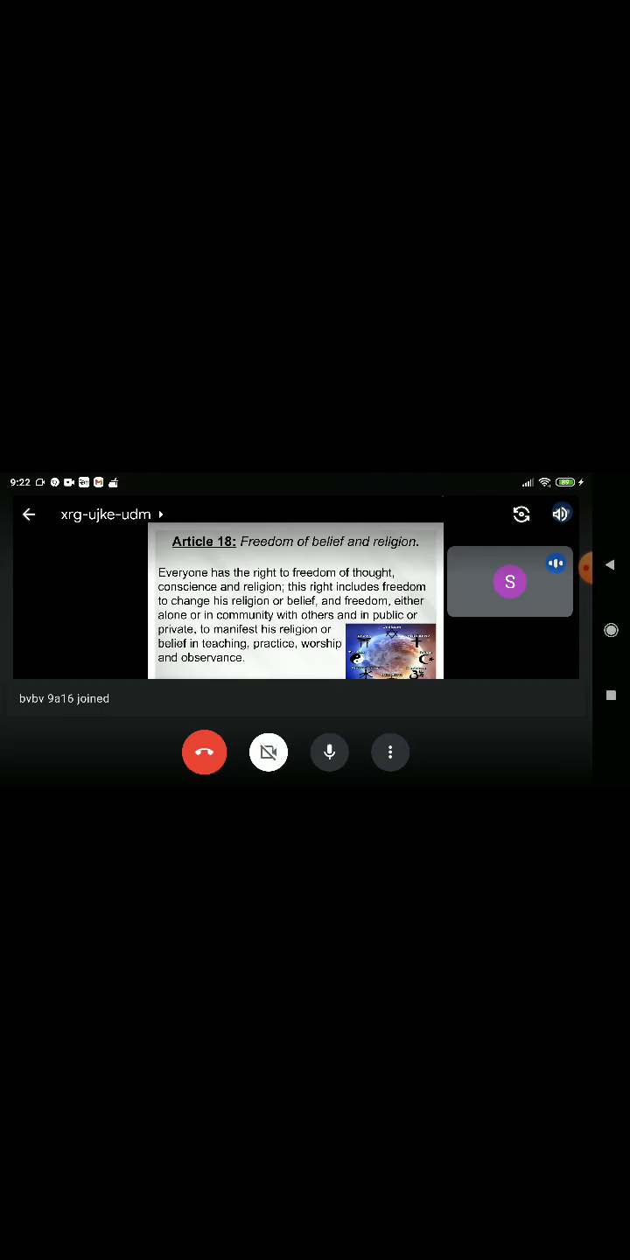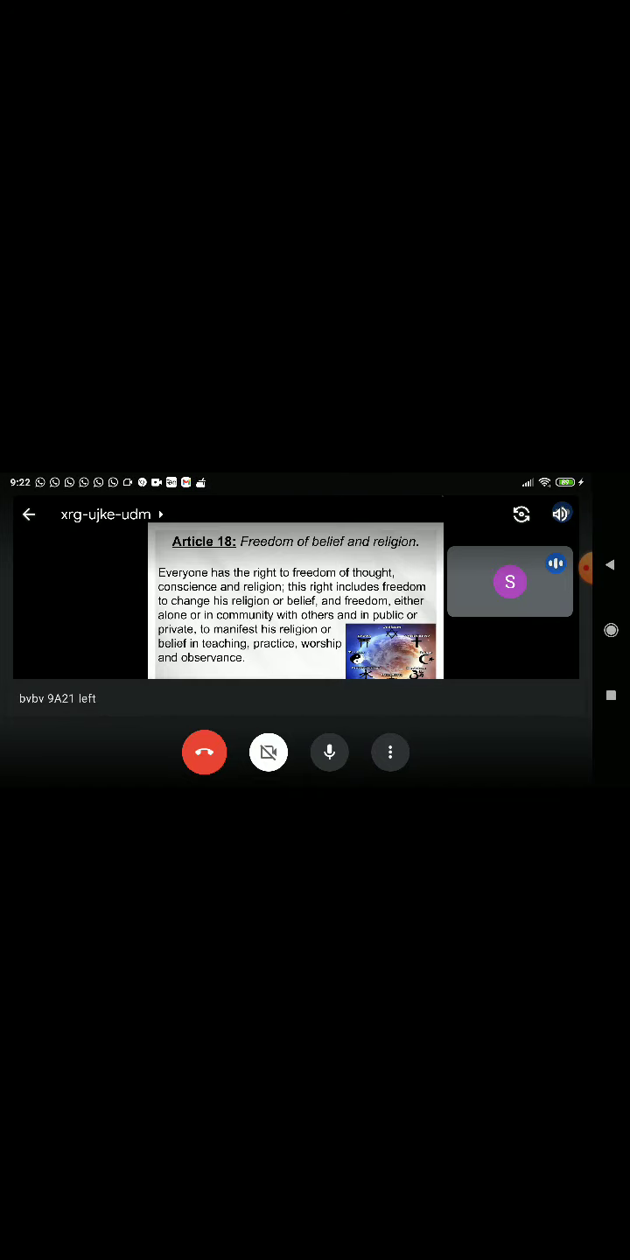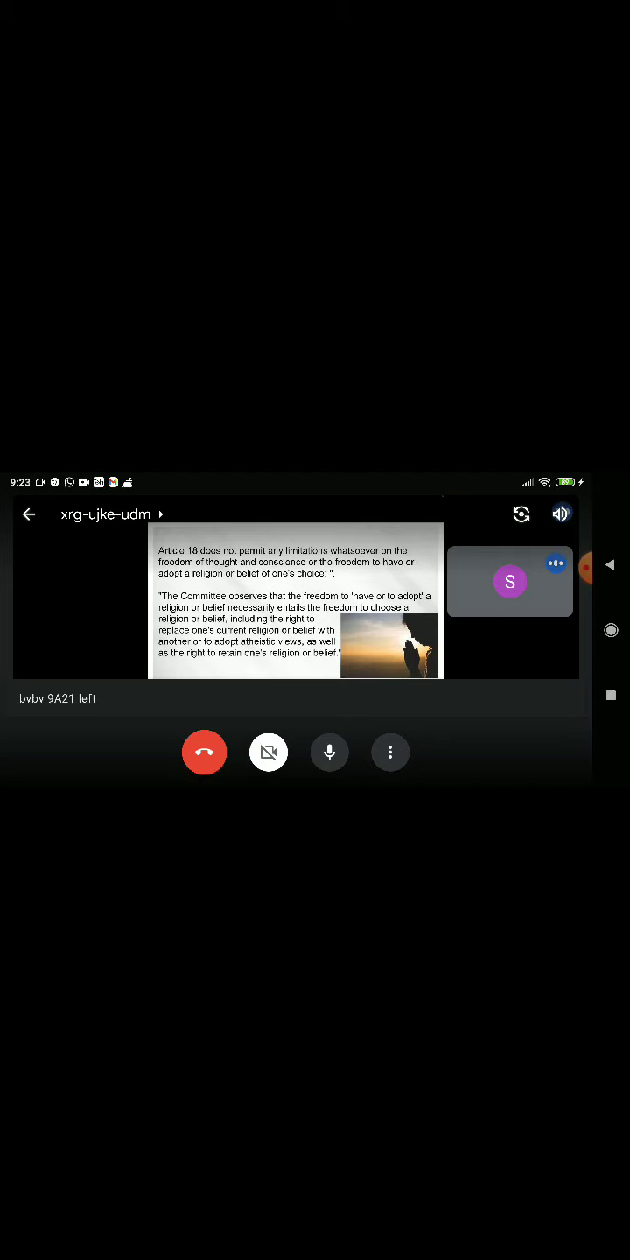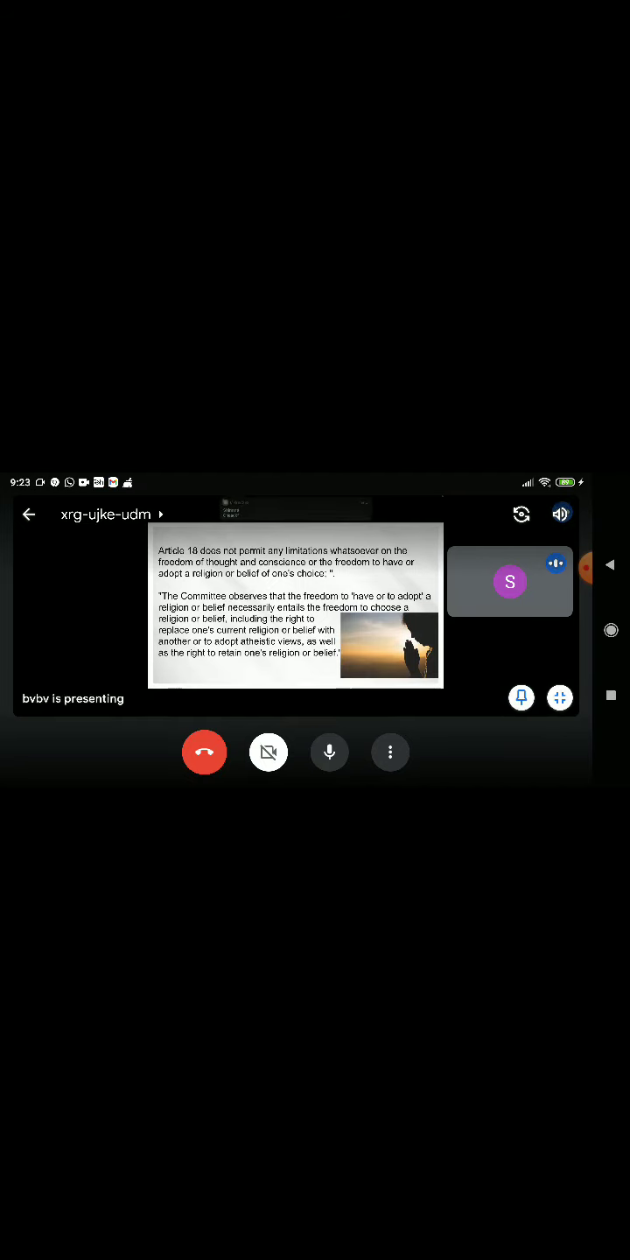Article 18, freedom of belief and religion. Everyone has the right to freedom of thought, conscience, and religion. This right includes freedom to change his religion or belief, and freedom, either alone or in community with others and in public or private, to manifest his religion or belief in teaching, practice, worship, and observance. Article 18 does not permit any limitations whatsoever on the freedom of thought and conscience,